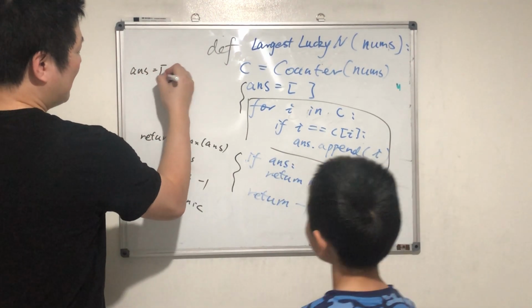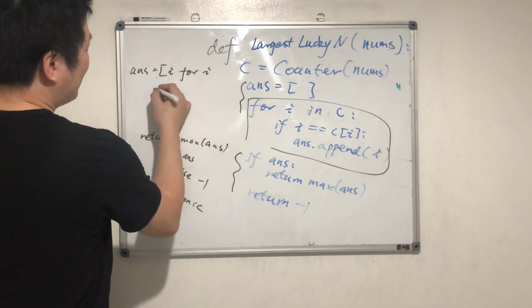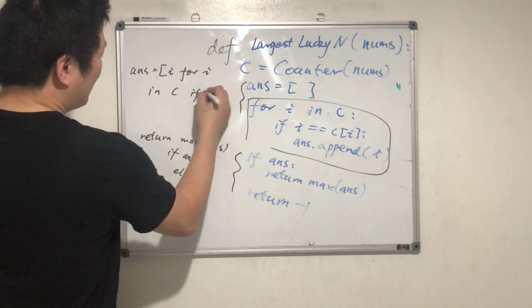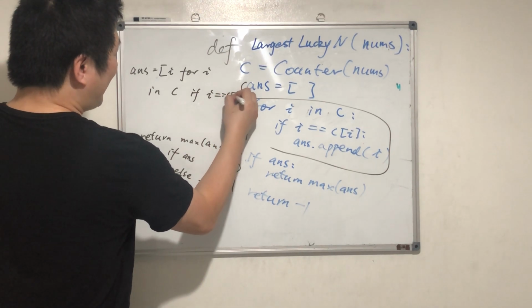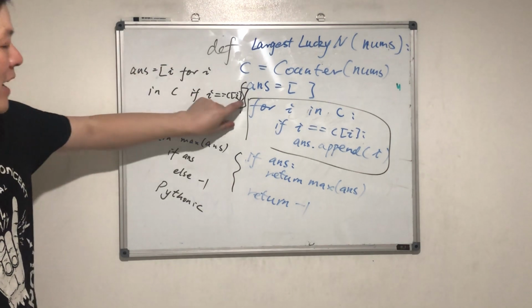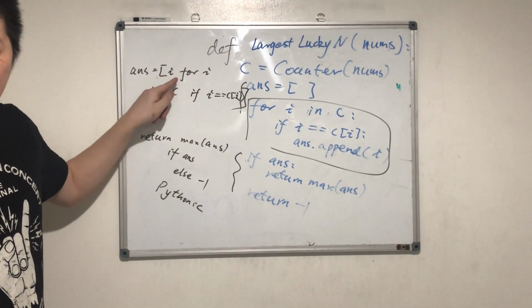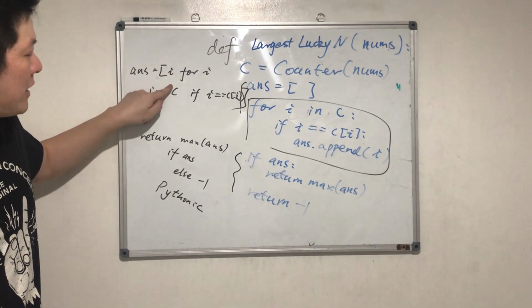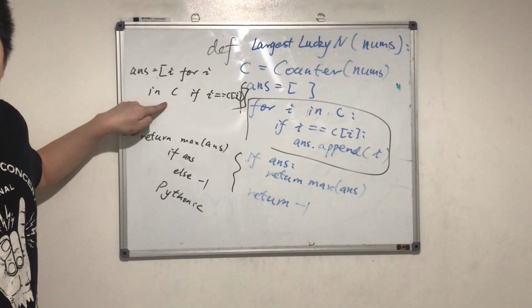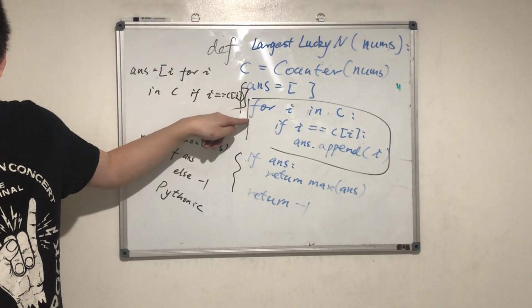Answer equals I for I in C if I equals Ci, right? You see? So this is the list comprehension. I create a list which contains the element I. But what is I? I is in C. And what condition? If I equals Ci. So it's the same thing as this, right? Does it make sense?